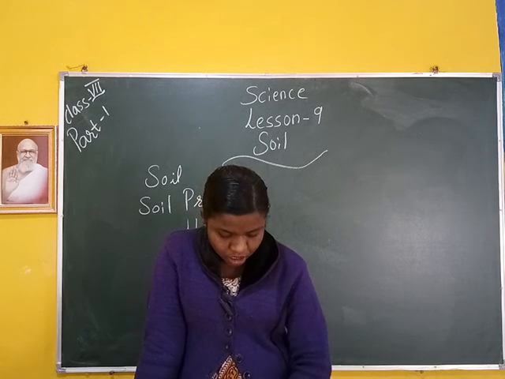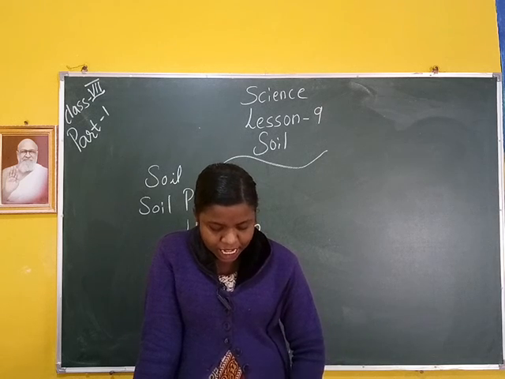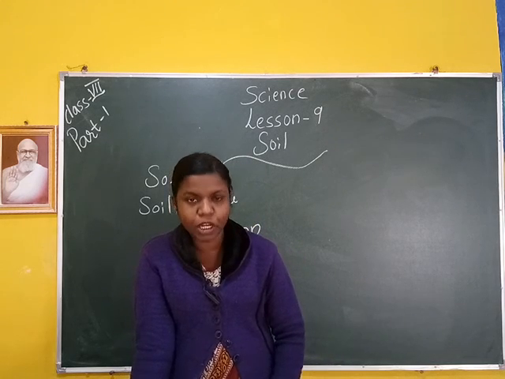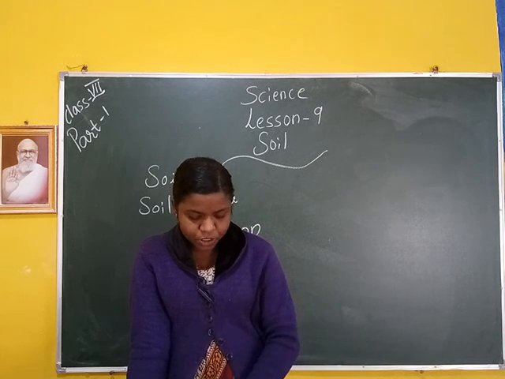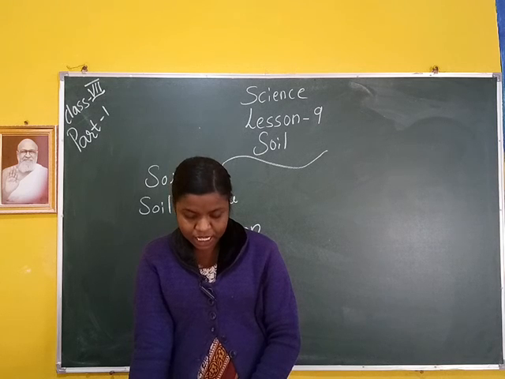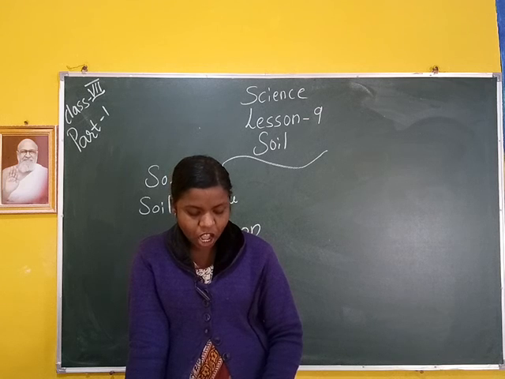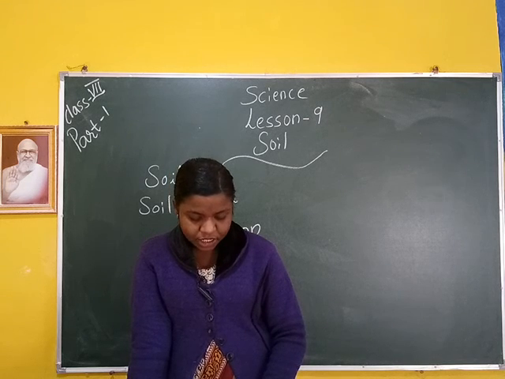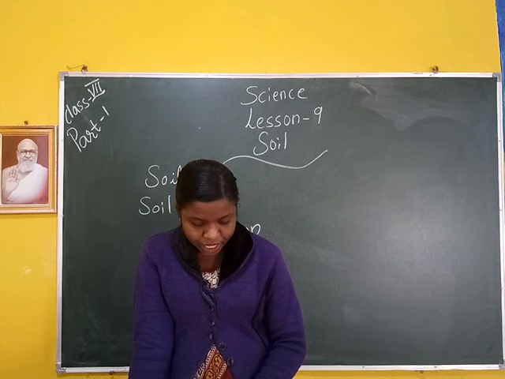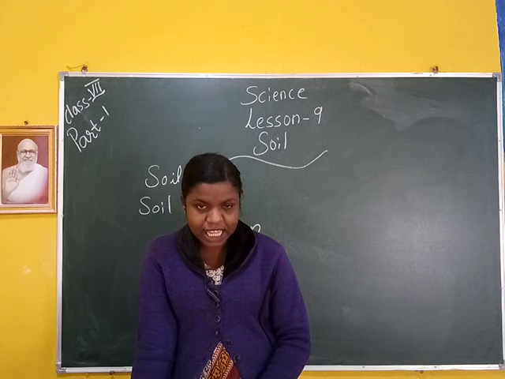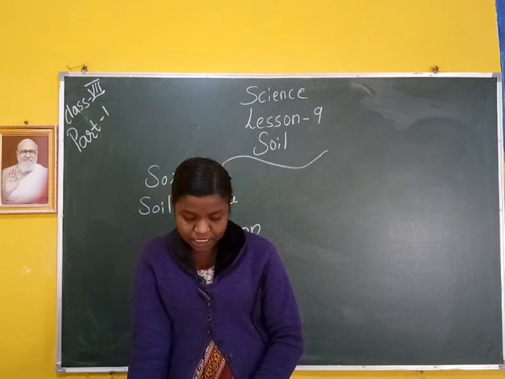Then next is B horizon or subsoil. This layer of soil lies just below the topsoil. It is made up of slightly bigger rock particles than that of the topsoil. It does not have much humus and is lighter in color than topsoil. It is somewhat harder and more compact than the topsoil. This layer is less fertile than topsoil and contains few living organisms.